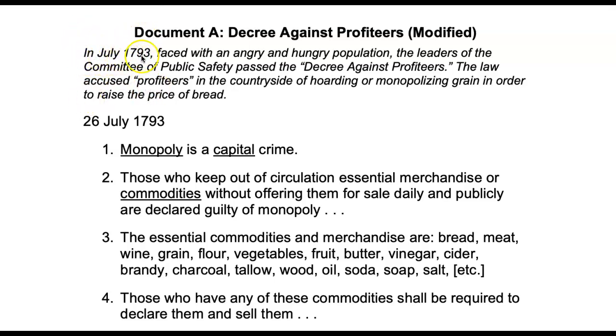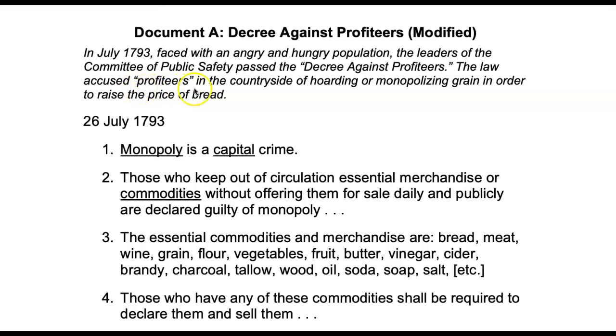In July 1793, faced with an angry and hungry population, the leaders of the Committee of Public Safety passed the Decree Against Profiteers. The law accused profiteers in the countryside of hoarding or monopolizing grain in order to raise the price of bread.